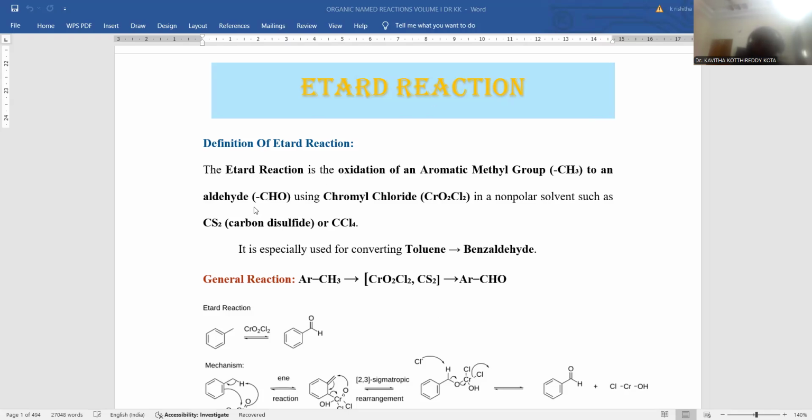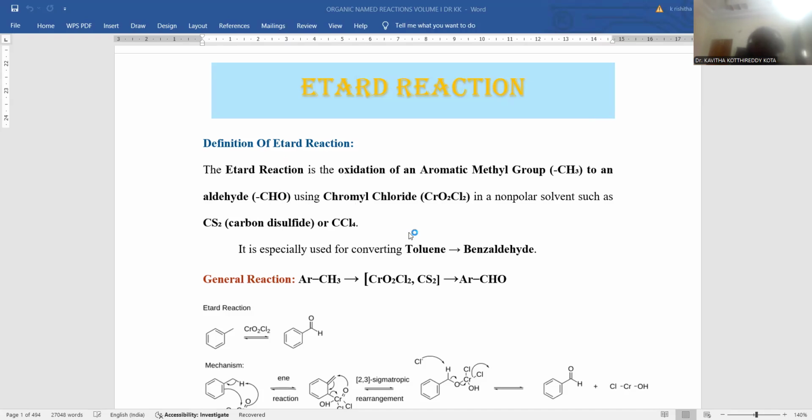Etard reaction. Definition of the Etard reaction: the Etard reaction is the oxidation of an aromatic methyl group. Wherever a methyl group is present, it is oxidized by means of the Etard reaction to an aldehyde. This is said to be controlled oxidation rather than complete oxidation. Complete oxidation of methyl gives rise to a carboxylic acid. Rather, with controlled oxidation, it will stop at the stage of the aldehydic functionality.